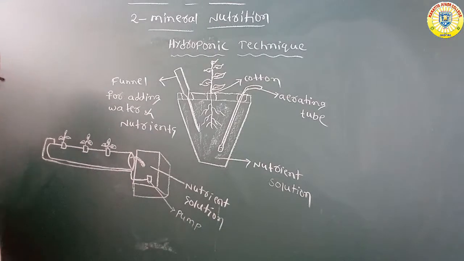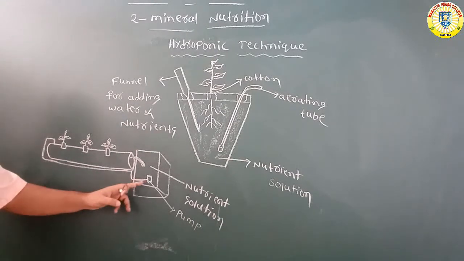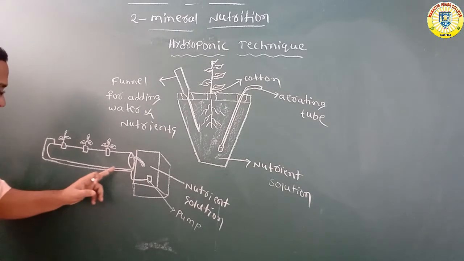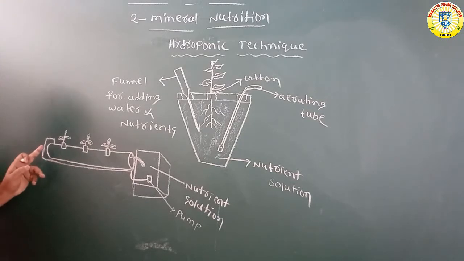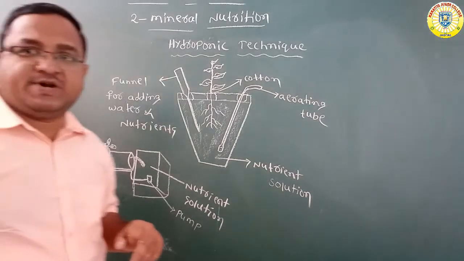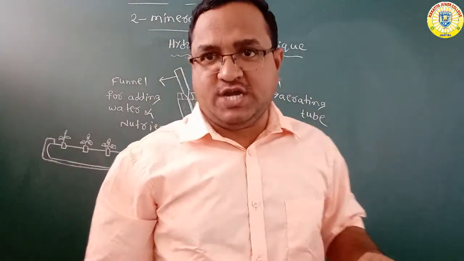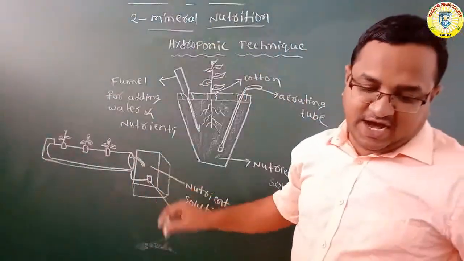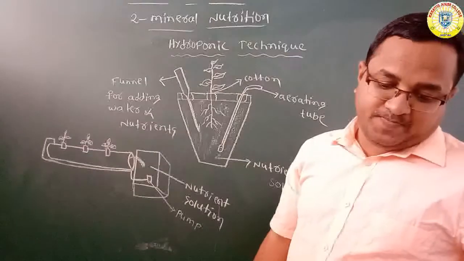This pump transports the nutrient solution from the reservoir to the end of the tube.